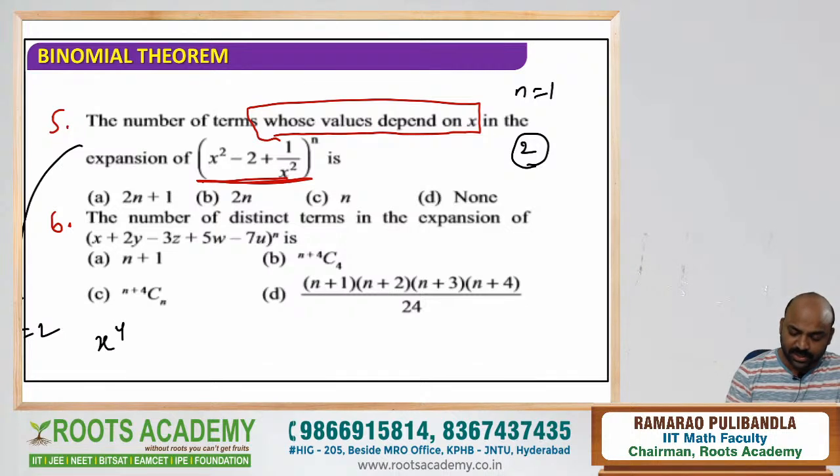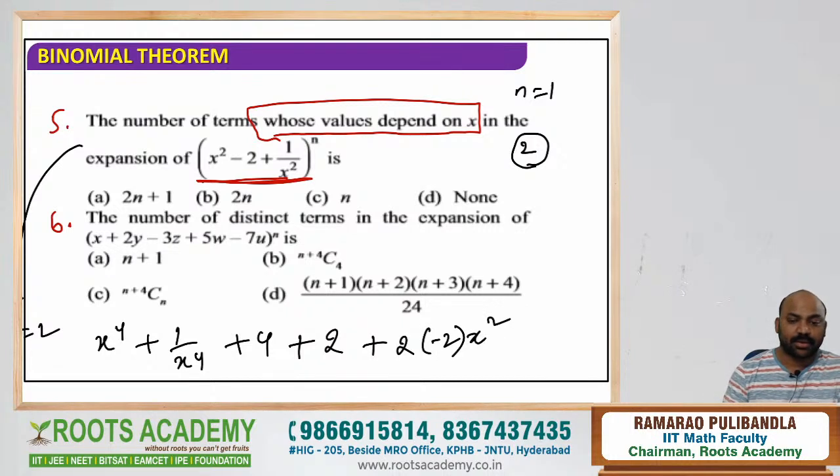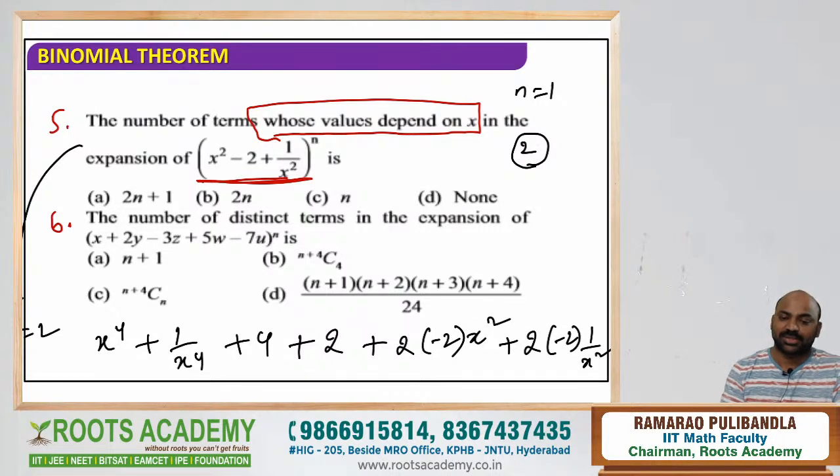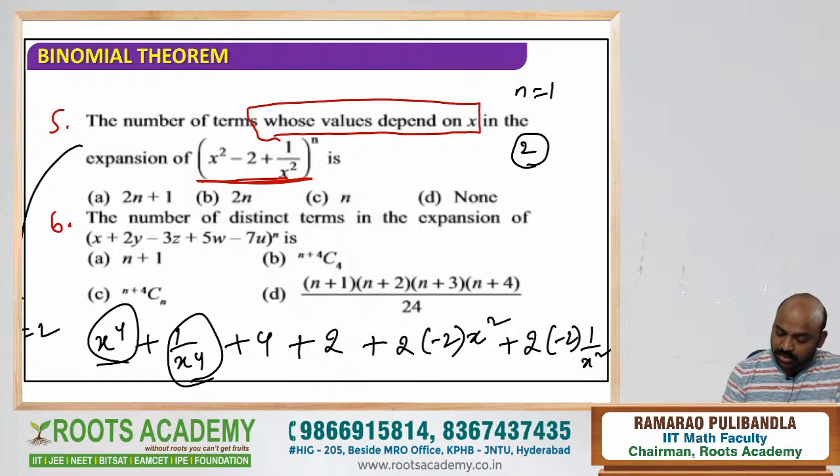Next, 1 by x power 4 plus 4, plus 2 into x square into 1 by x square, that is 2, plus 2 into minus 2 into x square, plus 2 into minus 2 into 1 by x square. It is a square plus b square plus c square plus 2ab plus 2bc plus 2ca. Can you count how many terms depend on x? 1, 2, 3, 4. Use common sense.